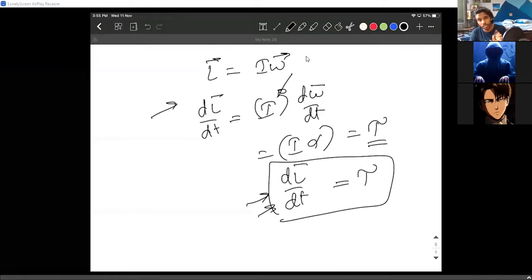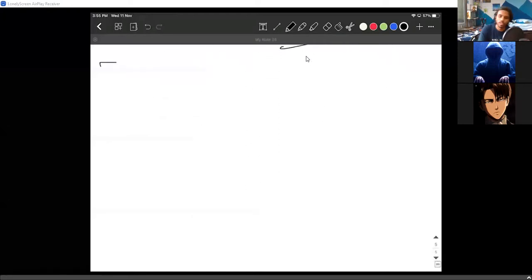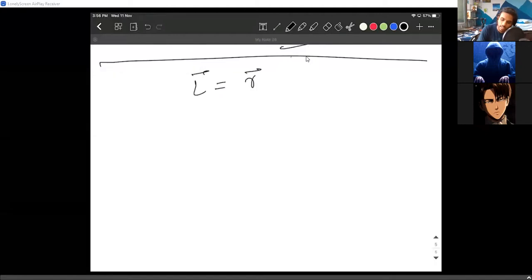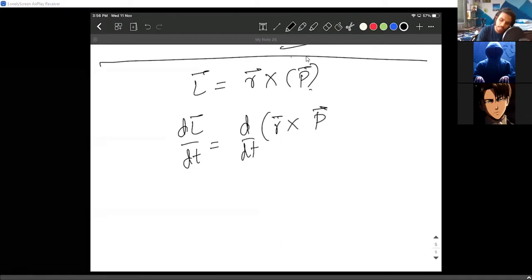Here I'm going to take a long route. I'm not going to consider this as constant. Angular momentum of a particle can be written as r cross p bar. When I write dL bar by dt, I have to write d by dt of r cross p bar.